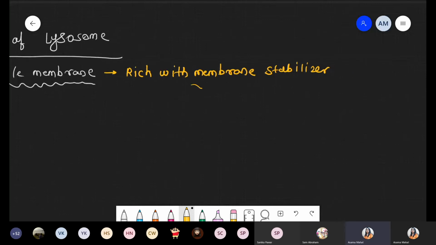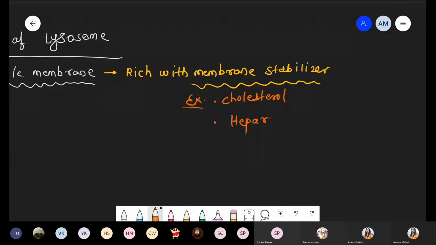Okay, so we are taking some examples for the membrane stabilizers one by one. A very common example is cholesterol. We already discussed this part. Cholesterol is there. Now in case of the lysosomal plasma membrane, there is a presence of heparin. Heparin is also there. Another one is cortisone. Cortisone basically has a structure resembling cortisol, which is released from the adrenal gland.